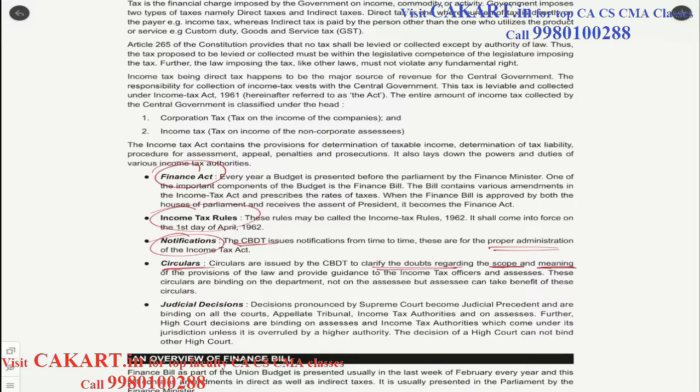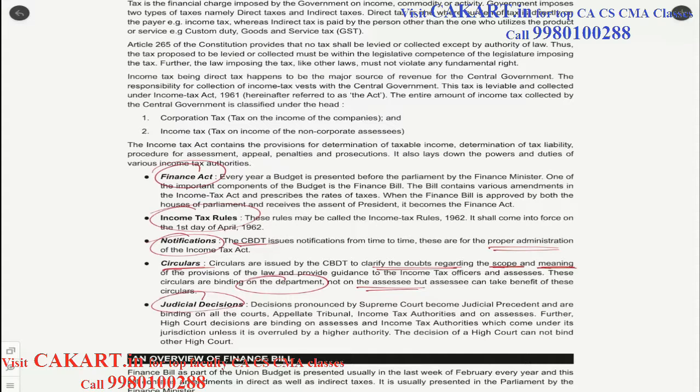So we can think of those circulars as guidance notes. Of course, what is most important here is that these circulars are binding on the department only, not on the assessee. That means if the assessee thinks that the circular is against the interest of the assessee, they can safely ignore it. Then we have judicial decisions.